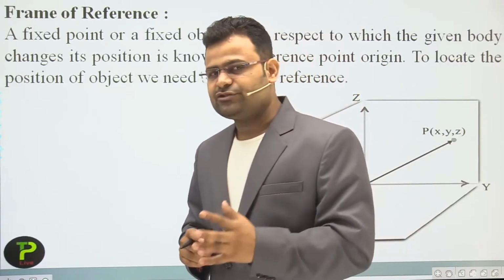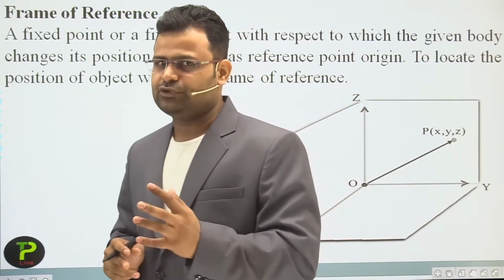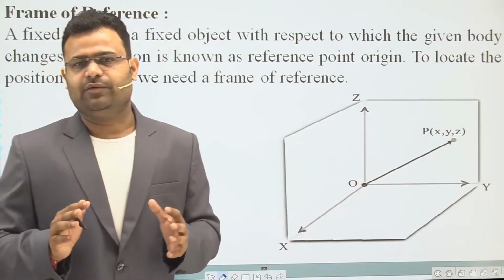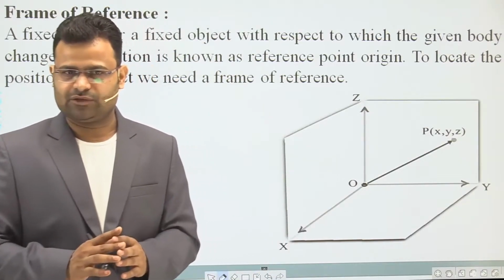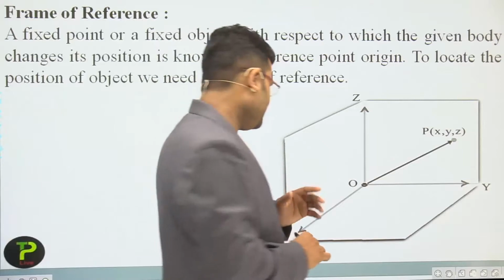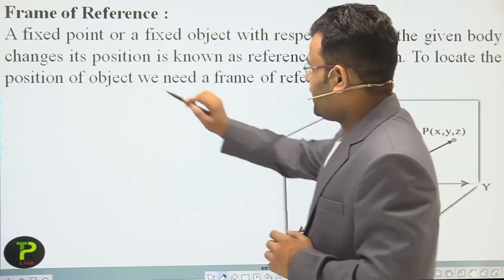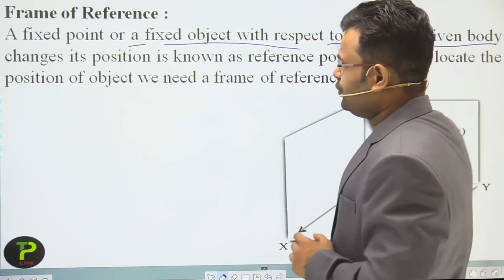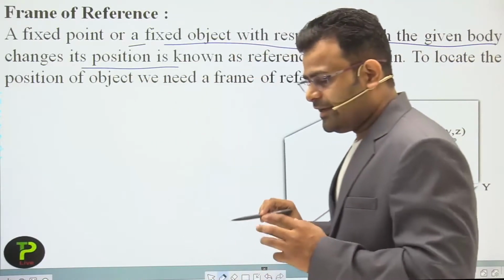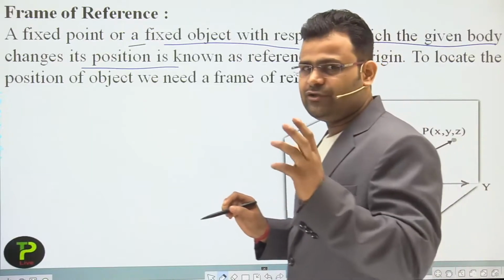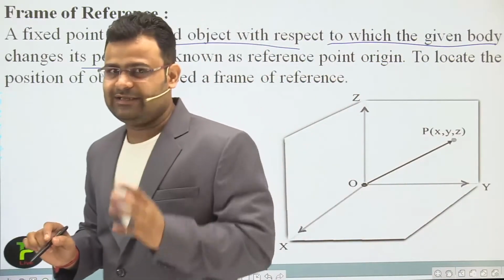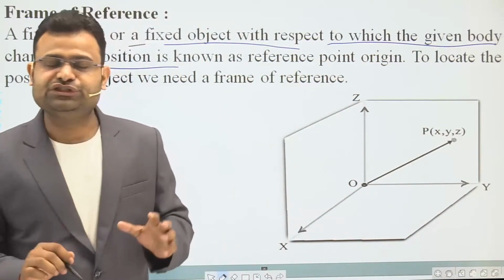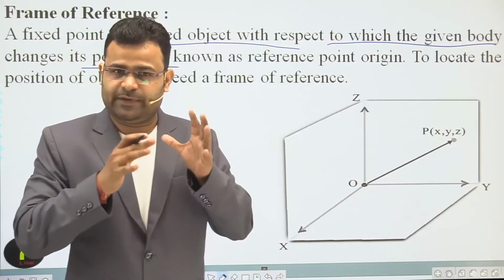Okay, so dear students, to define the position of an object, we require some frame of reference. Now what is the frame of reference? A fixed point or fixed object with respect to which the given body changes its position. In the previous diagram we used a tree and discussed the position of a car with respect to the tree.